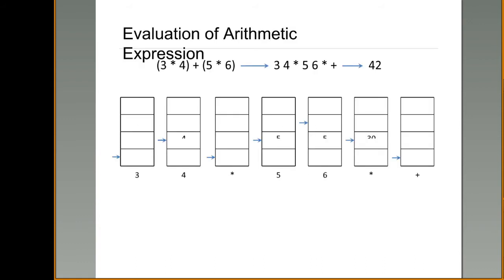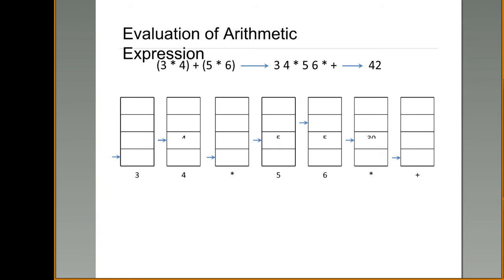Whenever any arithmetic operation is given, it can be evaluated using the stack organization. How? First the given arithmetic expression has to be converted into reverse Polish notation, or you can say postfix notation. You all know how to convert it into a postfix notation, right?